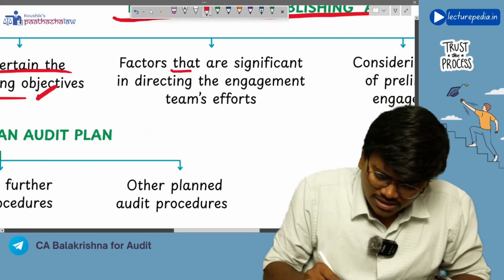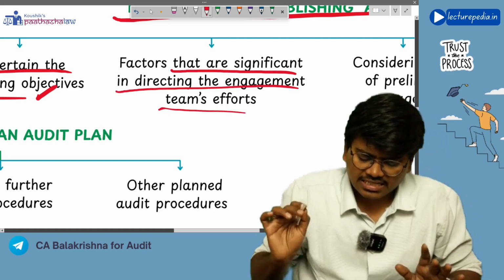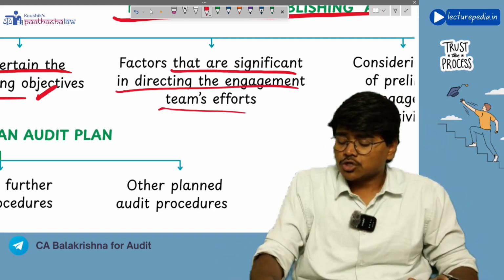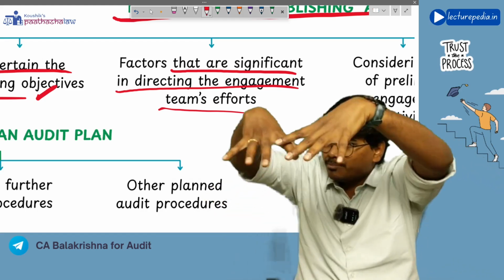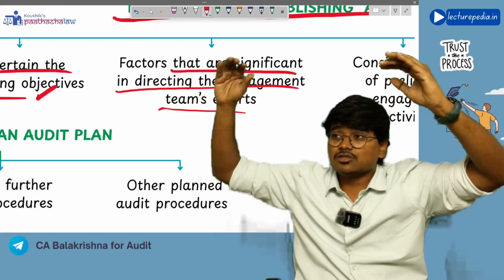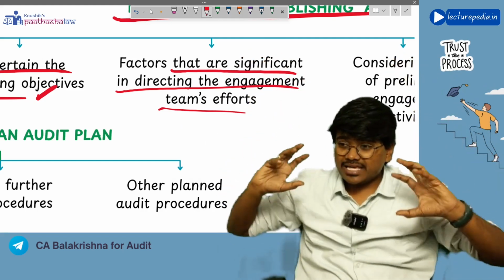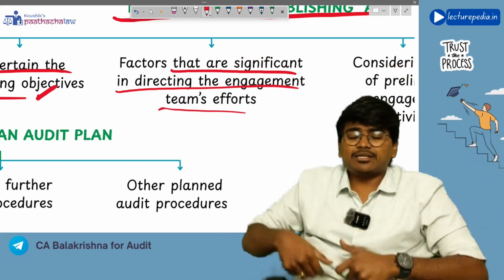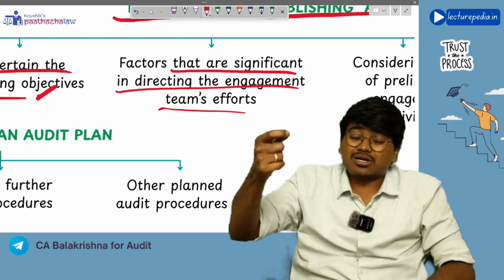Next, what are the factors that are significant in directing engagement team efforts? So in the entity, there will be various areas. Now, of these areas, where should the efforts of my engagement team be directed more? Okay, you should also consider this.